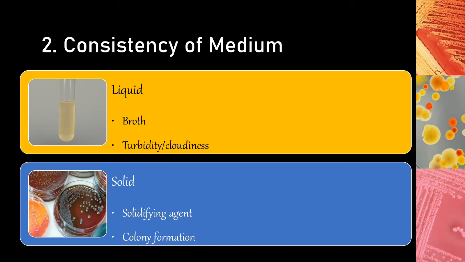So on a solid medium, colony formation is an indication of the organism's growth, whereas in a liquid medium or a broth culture, turbidity or cloudiness is an indication of the growth of the organism. Liquid media can be used in conical flasks or in test tubes, and solid media can be used on Petri plates or even in test tubes.